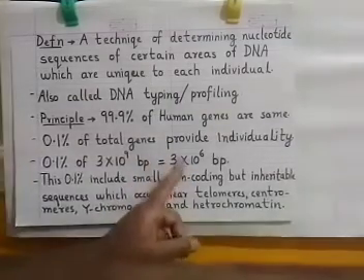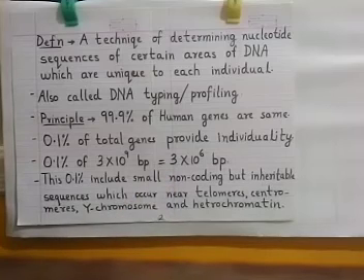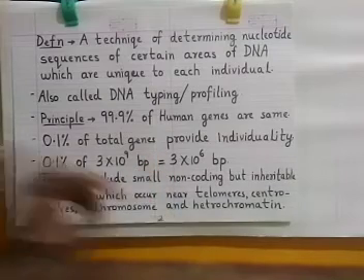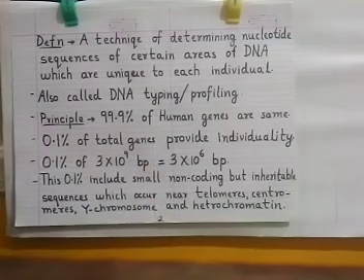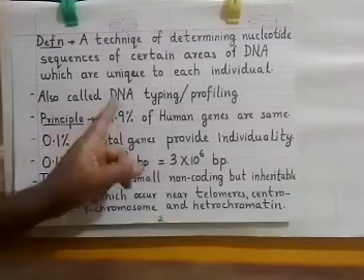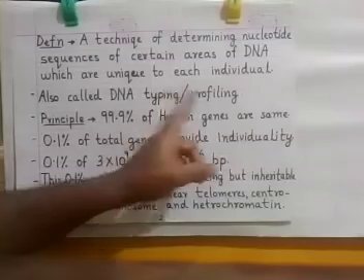And these 3 million base pairs are different in each individual. This difference only is the basis of DNA fingerprinting. DNA fingerprinting is also called DNA typing or DNA profiling.